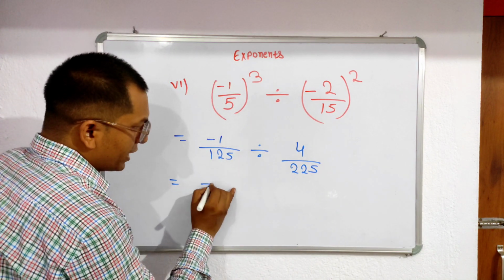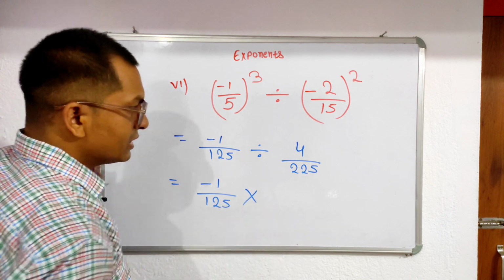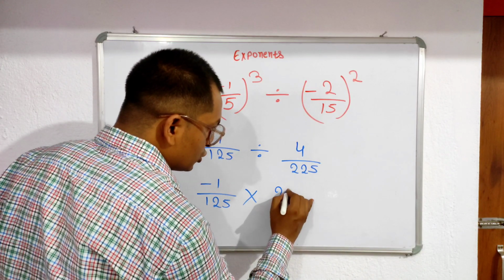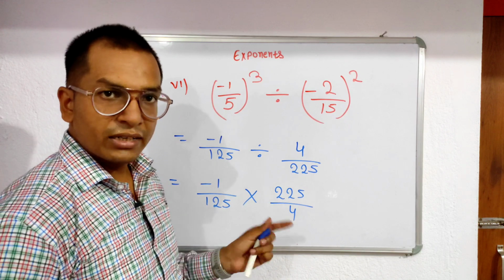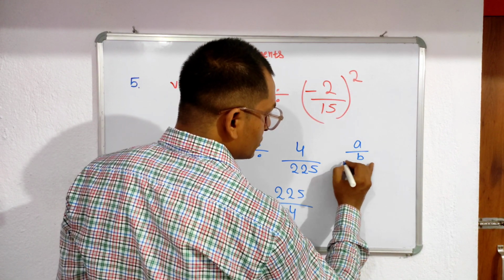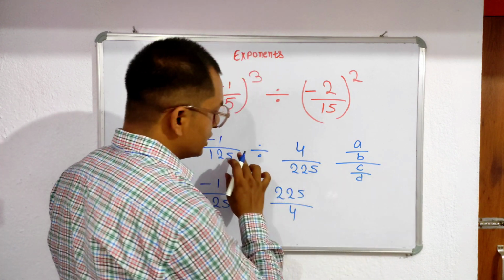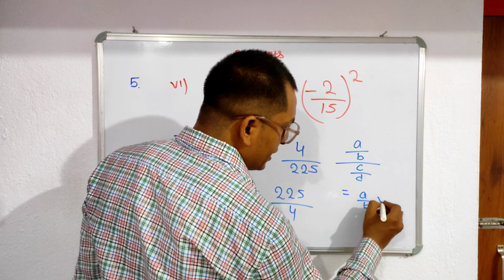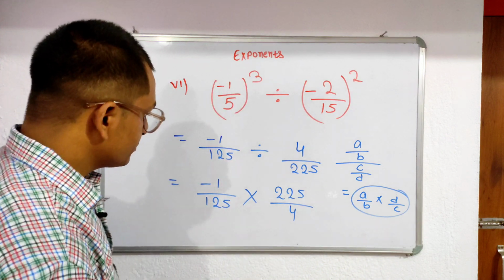Clear? So here minus 1 upon 125, and the divide sign will be converted into multiplication, and then we write here 25 upon 4. Clear? You know how they convert? Look at this one. If A divide B divided by C divide D, you can write it in this form: A divide B into D divide C. Clear? This is the formula.